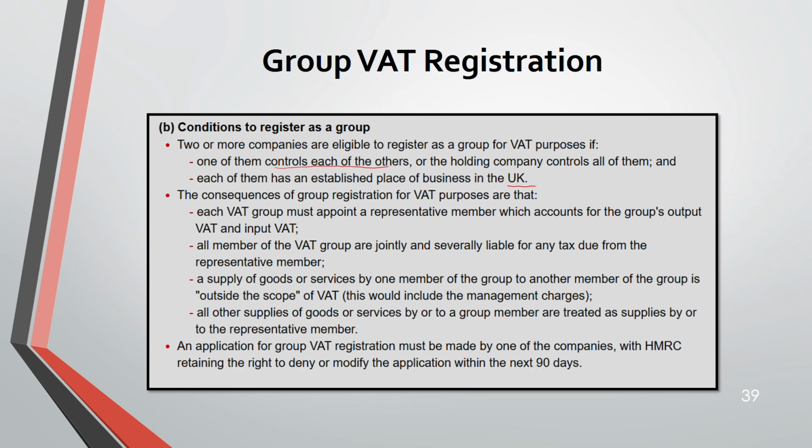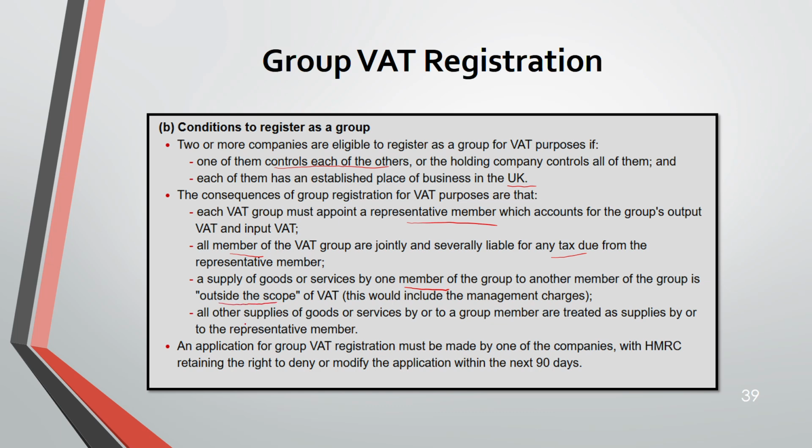And next, the consequences of group registration are: each VAT group must appoint a representative member who will account for the group's output and input VAT. All members are responsible for the liability to any tax due. Then, supply of goods and services by one member of the group to another member is outside the scope of VAT.